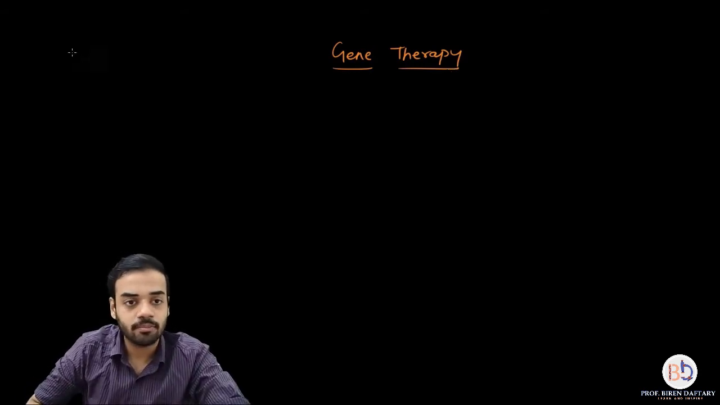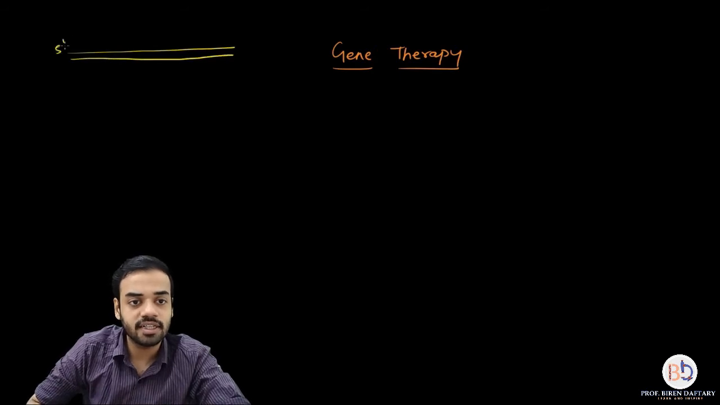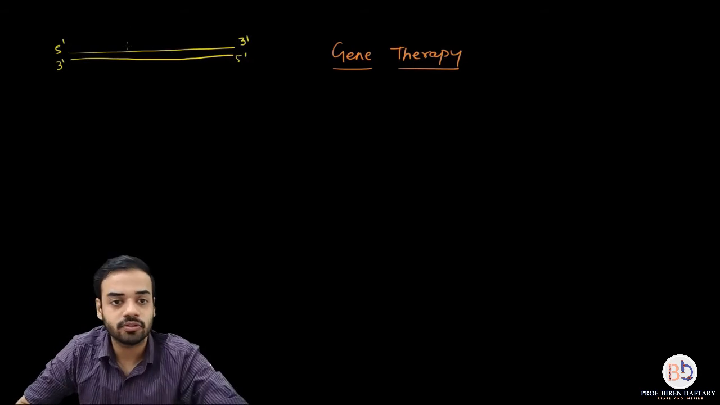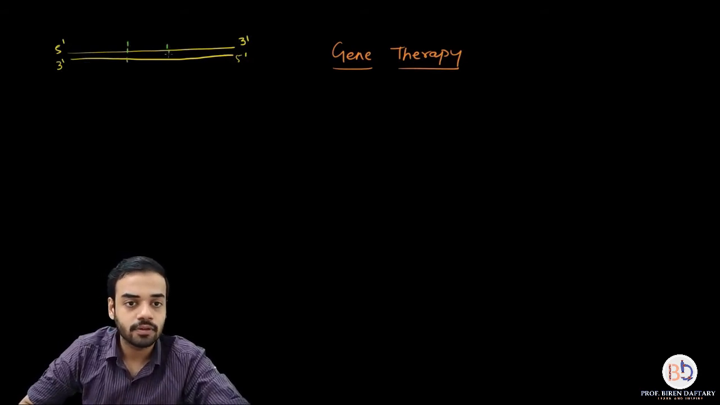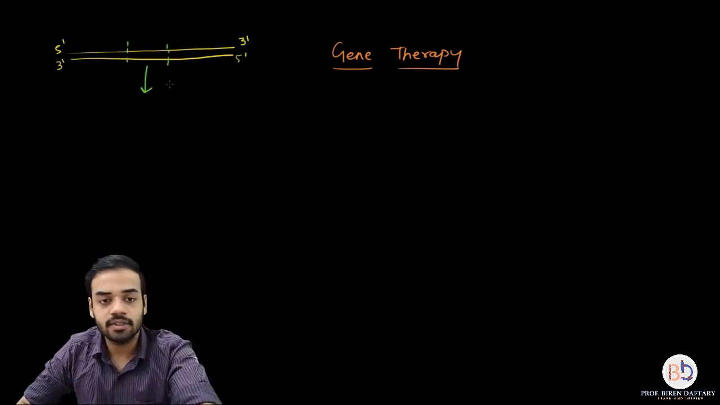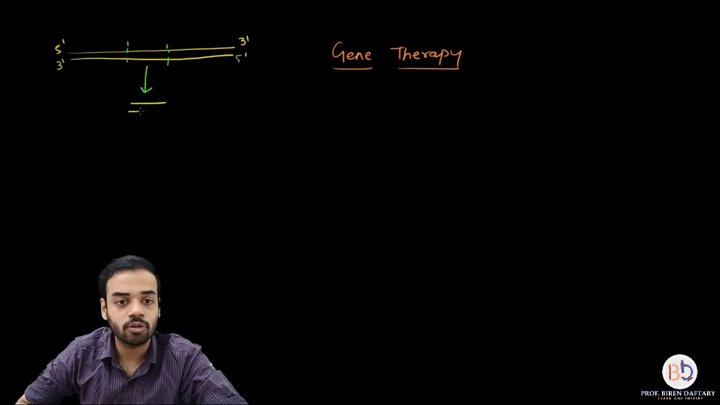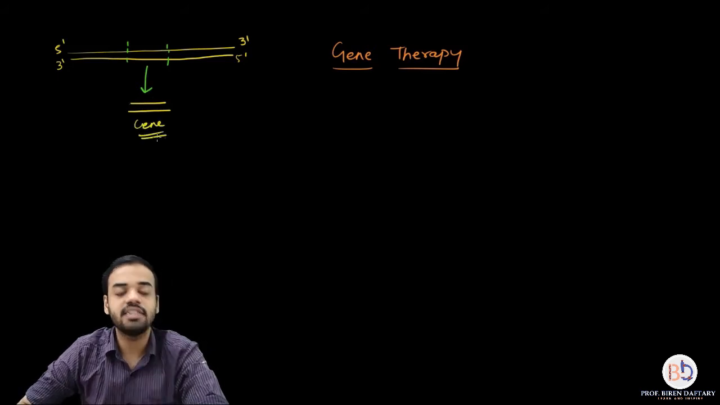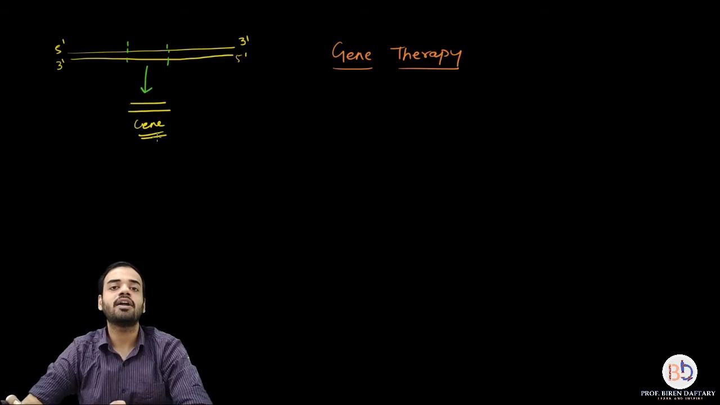So suppose I am drawing this DNA over here, right? This is a double stranded DNA, 5 prime to 3 prime, 3 prime to 5 prime, right? And suppose I am talking about this portion of the DNA, then this portion can be called a gene. So what is a gene? A gene is a part of a DNA.